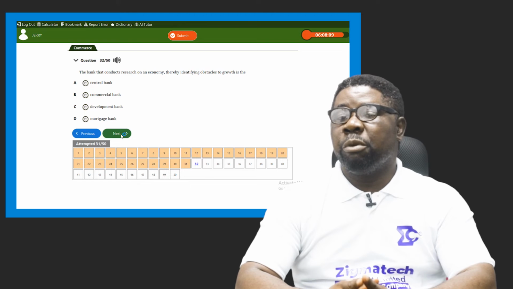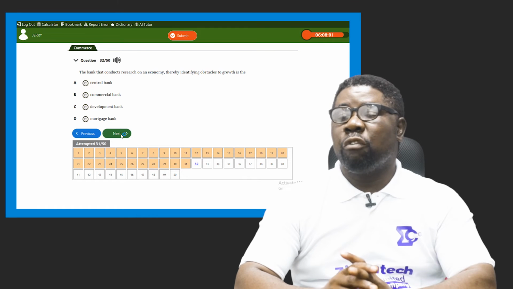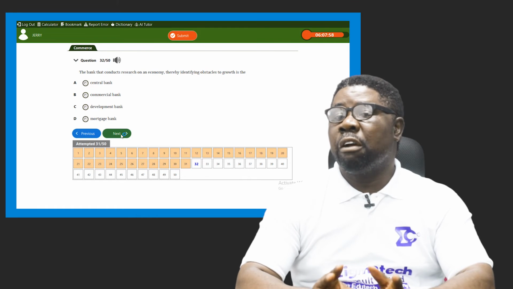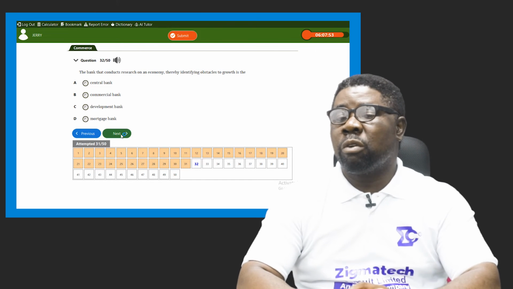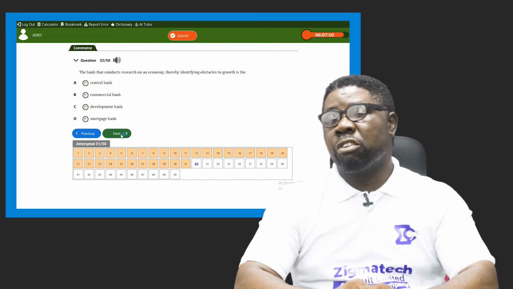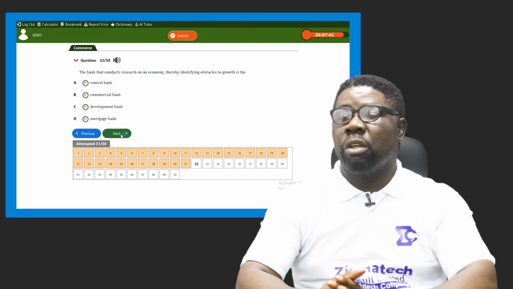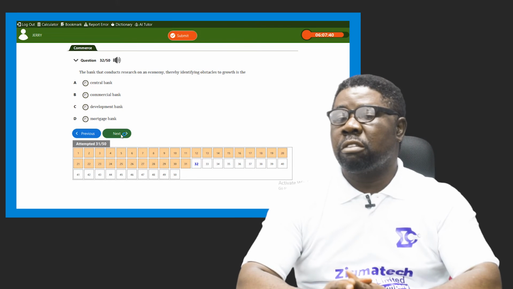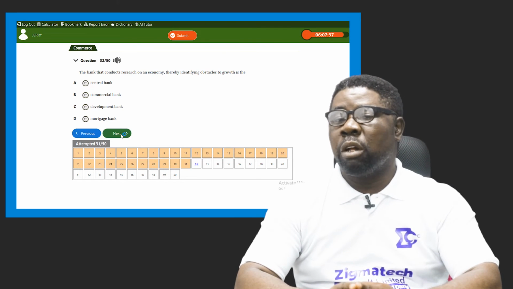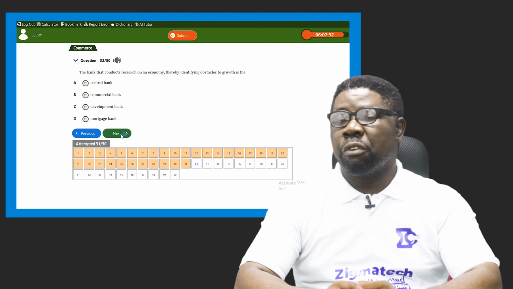Out of these, central bank is not part of it because it's the apex bank of the country, run by the federal government. It has overall binding effect on all other financial institutions. B, commercial banks, are retail banking institutions. You go over the counter to withdraw your money and pay in as well. They run other banking activities there as well. Mortgage banks provide financial assistance to builders of structures and buildings. They build houses and real estate as well.